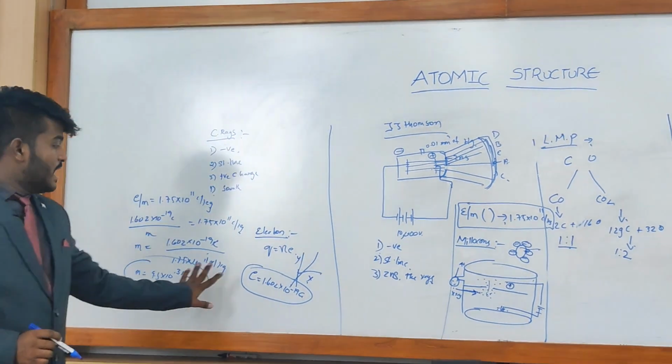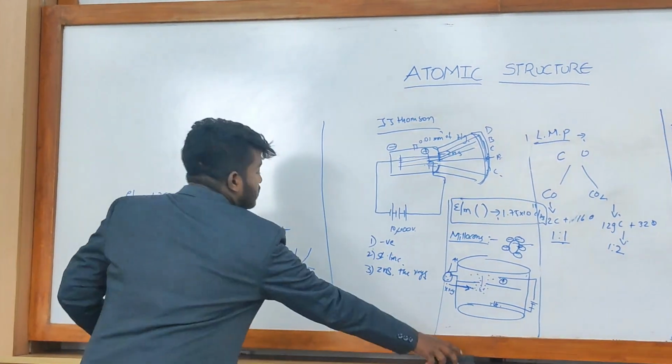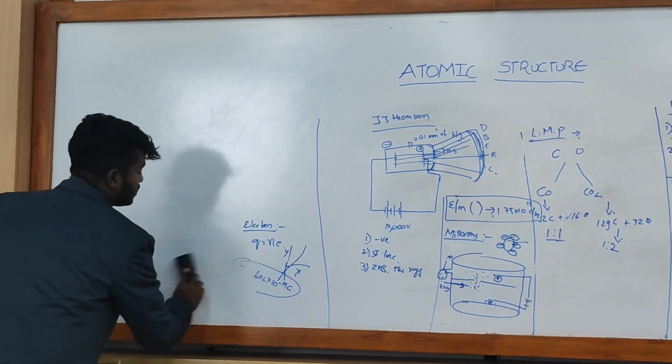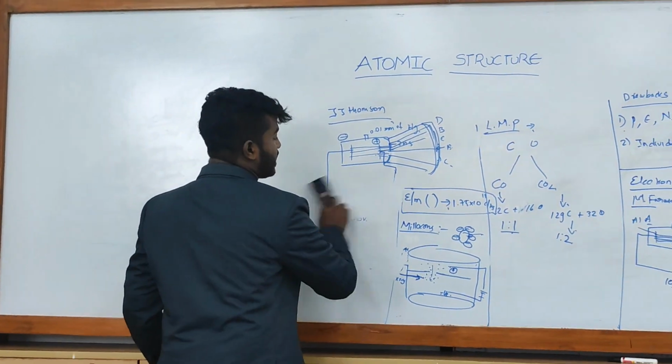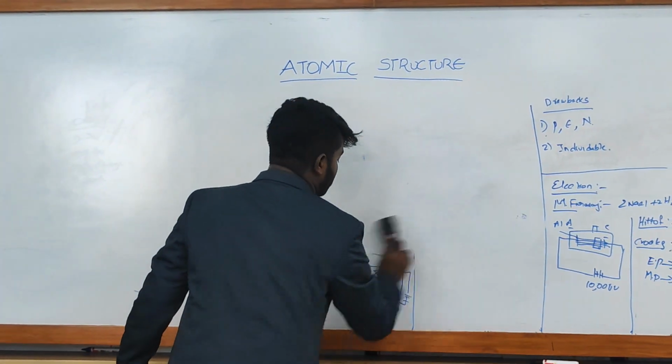So by this, the charge and mass are found. This is the history of the electron. This is how the electron was determined, and they found the charge and mass of the electron. So let's get into the next topic, atomic models.